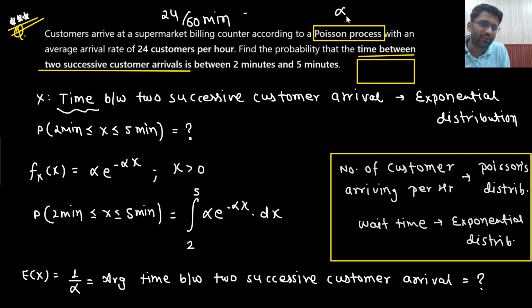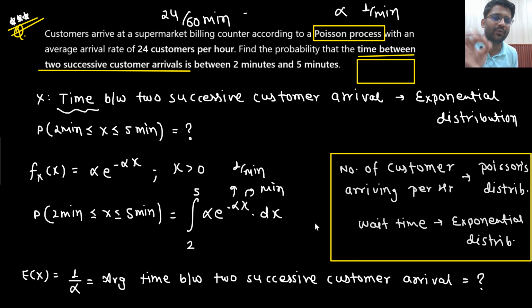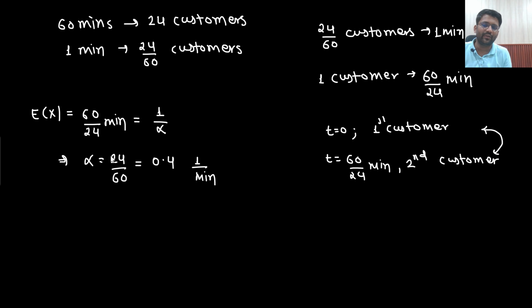Because I know that the unit of alpha has to be 1 by minute only. Why is that so? Because I am finding between 2 minutes to 5 minutes. That means X will have the unit of minute. So alpha will have the unit of 1 by minute. That means you need to find something that has the unit of 1 by minute. So 24 customers per 60 minutes. Job done. 24 by 60 will be my answer. The value of alpha will be 24 by 60.